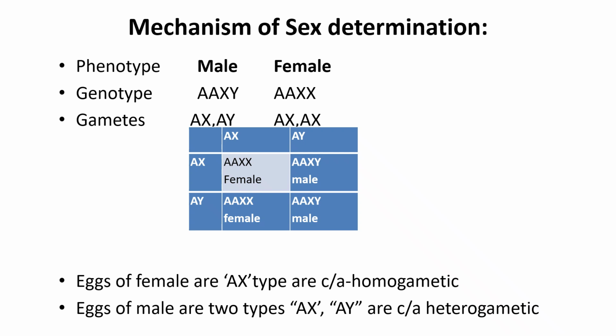The gametes formed from male can be AX or AY, and from female they are AX and AX. So the eggs of female are all AX type, called homogametic, and the sperms of male are of two types, AX and AY. They are called heterogametic. In this table you can see that from the AX and AY combination, two female and two male combinations can be formed.